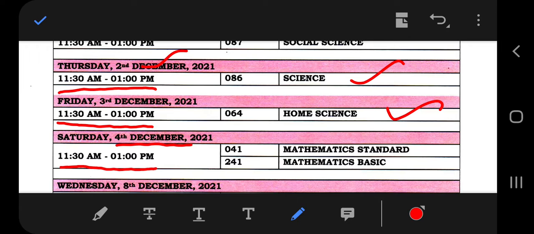So on 4th December, mathematics standard and mathematics basic exam will be conducted.